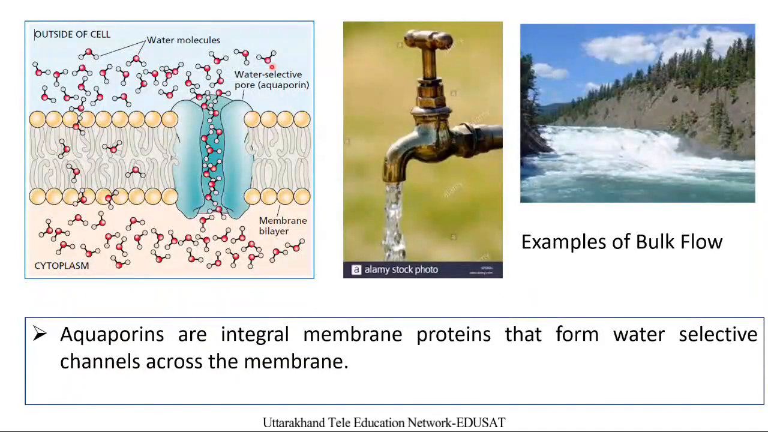So now we can understand what diffusion pressure is. Now look at this figure. This is a biological membrane, and we know that a biological membrane is made up of protein and phospholipid. The inside environment of a biological membrane is hydrophobic. It means any polar molecule or charged molecule cannot enter inside the biological membrane.